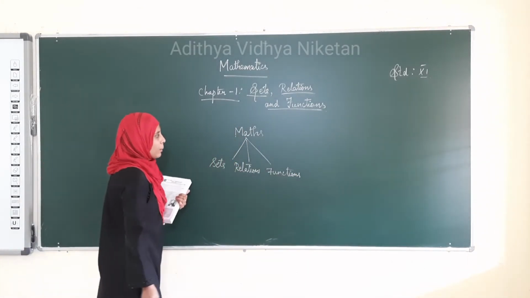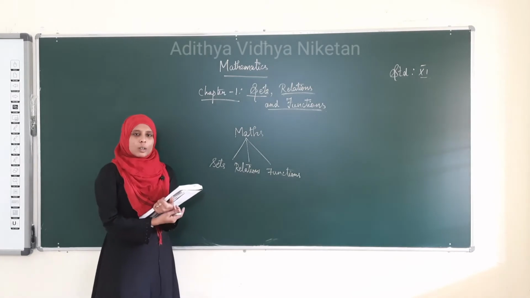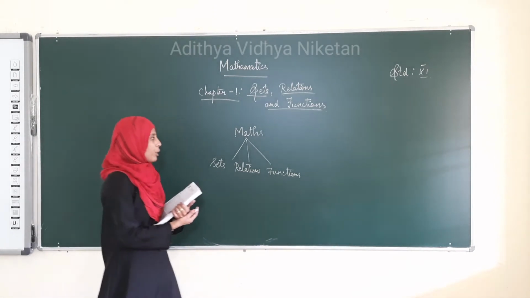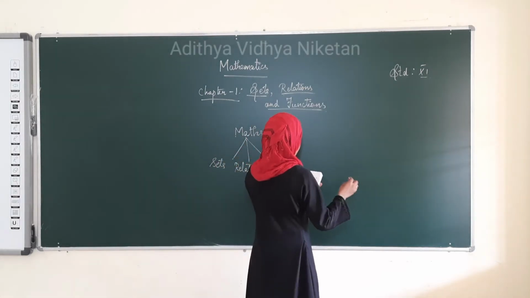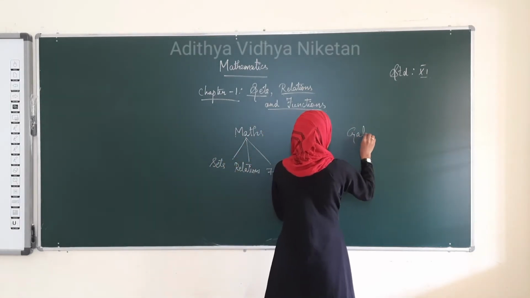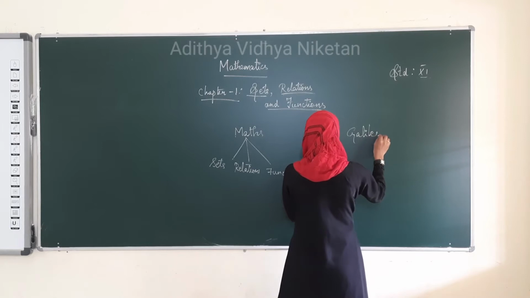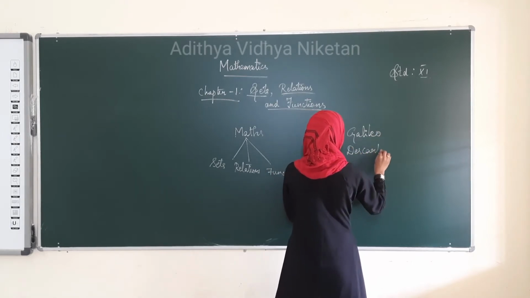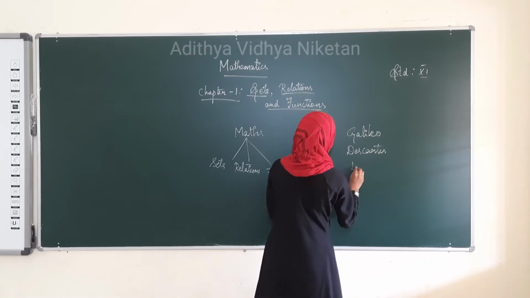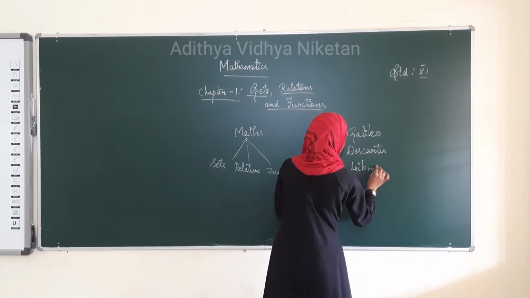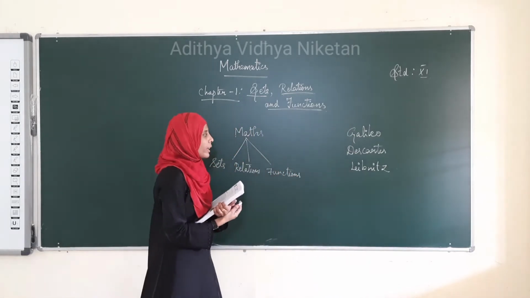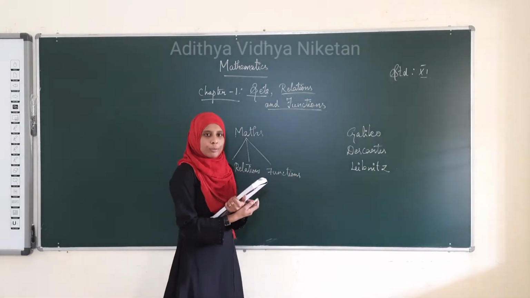Many authors thought of finding the notation of function, like Galileo, Descartes, Leibniz and many others.